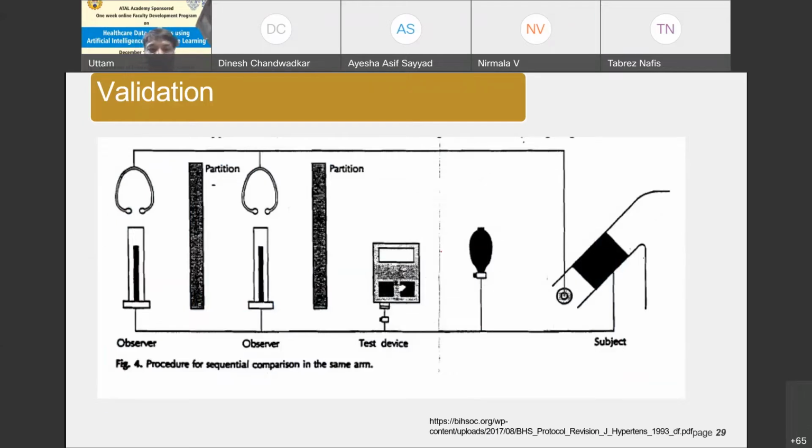Now you can see here a test device, like a device under test, and you can see the subject. We can use the standard products available in the marketplace, and we can also use some kind of observer. We can check the blood pressure of different subjects using the standard devices in the marketplace like Omron or Diamond and so on. At the same time, we can also measure the blood pressure using our developed product. So you can have observers, 100 patients, 100 observers, and then we can test this particular product.